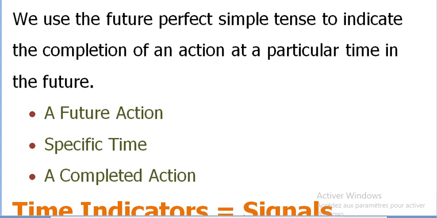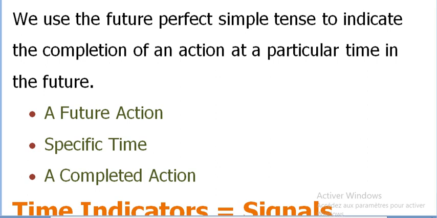Which means that here we have three key elements concerning this definition. They are written in a very brief way. Number one, you need a future action. The action should be in future. Number two, it should have a specific time. And number three, the action should be completed. It will be finished.